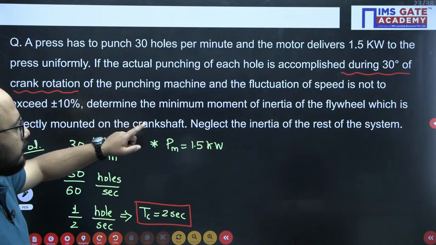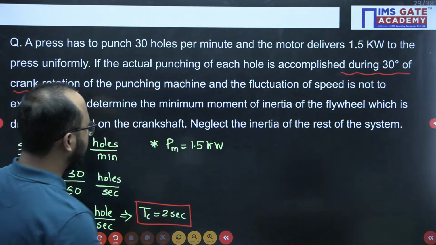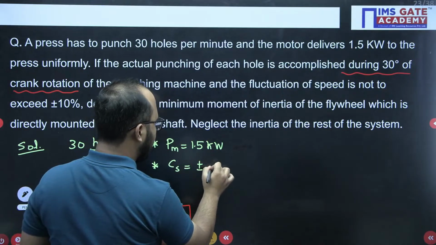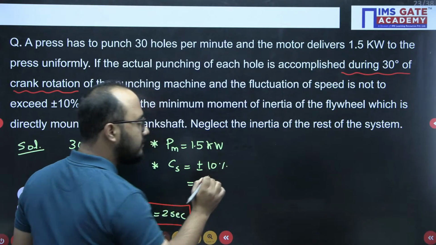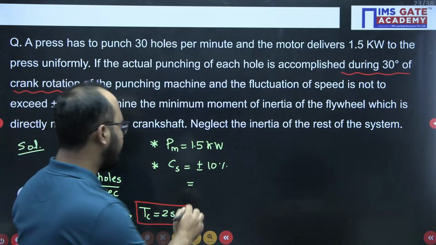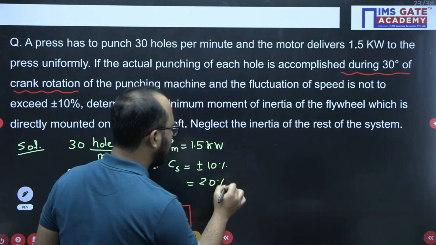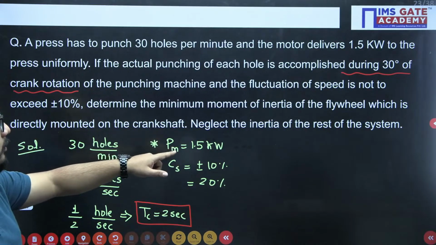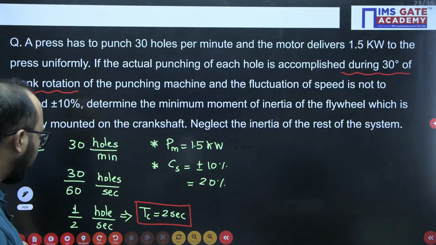Fluctuation of speed not to exceed plus minus 10%. So the CS value, plus minus 10% they have told. Plus minus means minus 10 to plus 10, which actually becomes 20%. That is 0.2. So determine the minimum moment of inertia. Okay, fine.